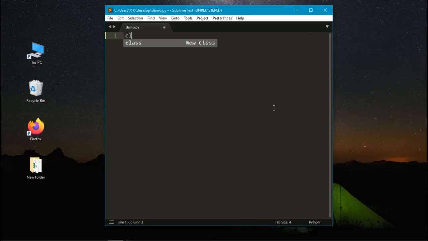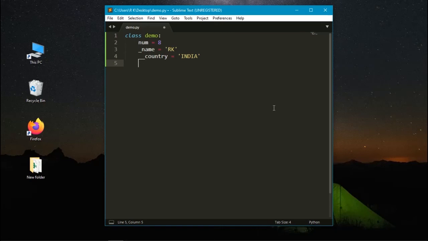Let's create a class demo. Here I am giving the values num equals age, name equals RK, and country equals India.